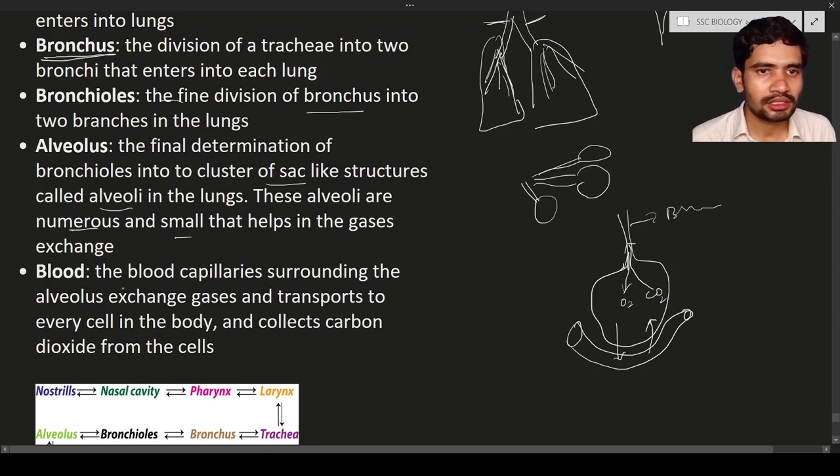Here you can see the blood capillaries surrounding the alveolus, and that helps in the transport of oxygen to every cell in the body and collects the carbon dioxide from all cells.